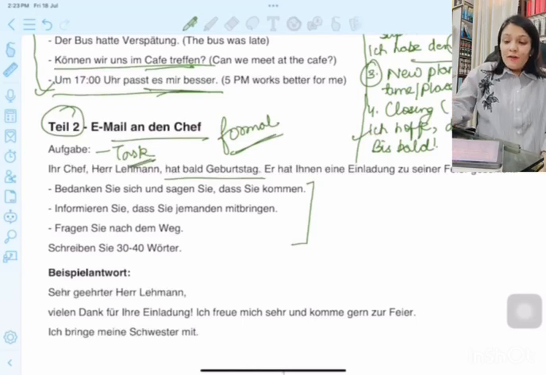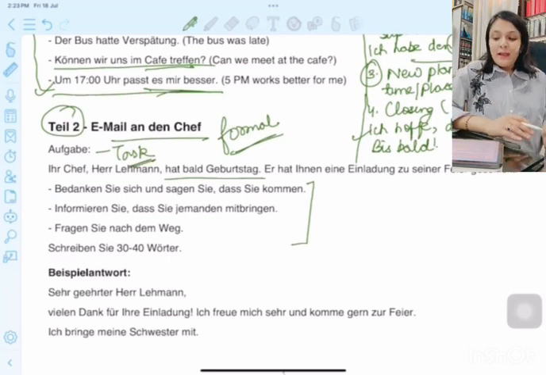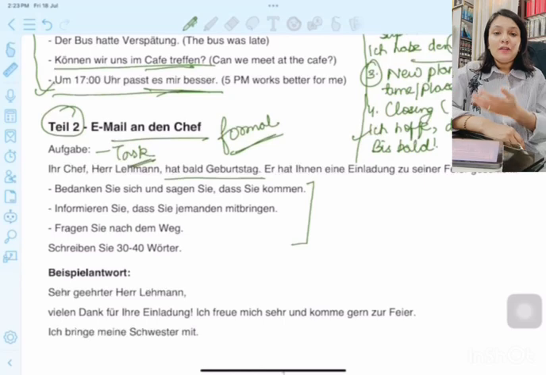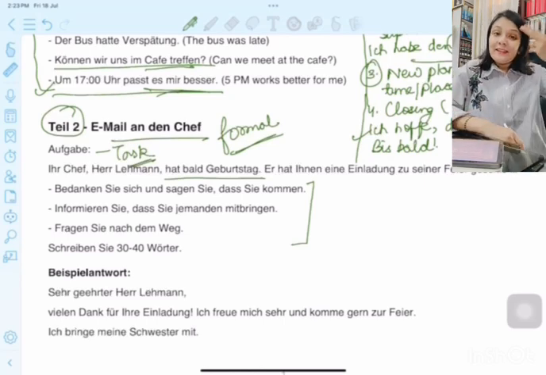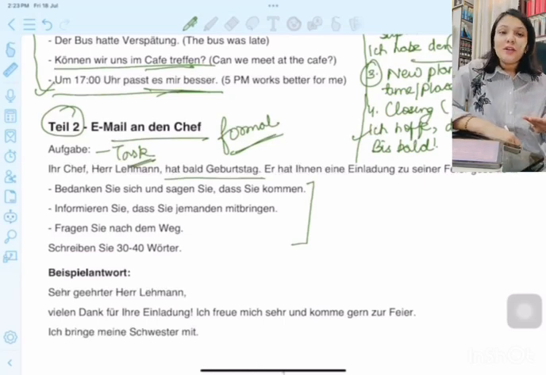It is not 100% fixed that you will get these 3 questions only, but somewhere around this you will get in the exam. For example, here it is written, bedanken Sie sich und sagen Sie, dass Sie kommen, that you have to thank him and then tell him that you are coming. It could also be thank him and then tell him, unfortunately, you are not able to come. Then comes that you have to give the reasoning why you are not able to come.